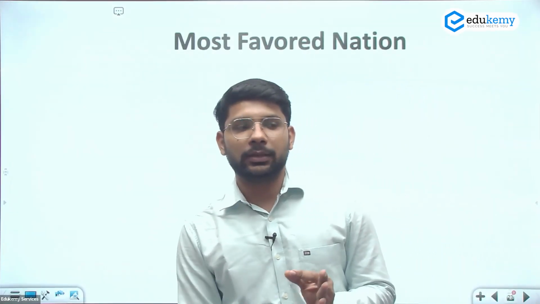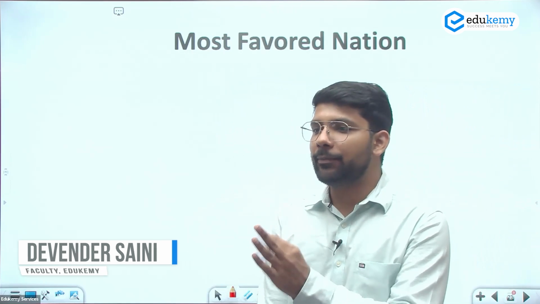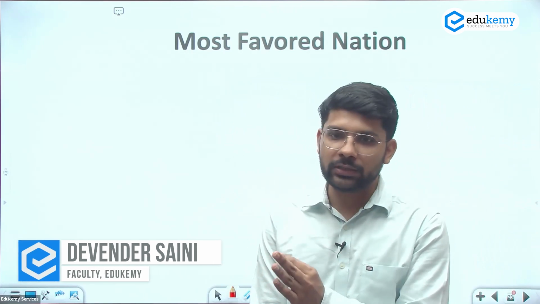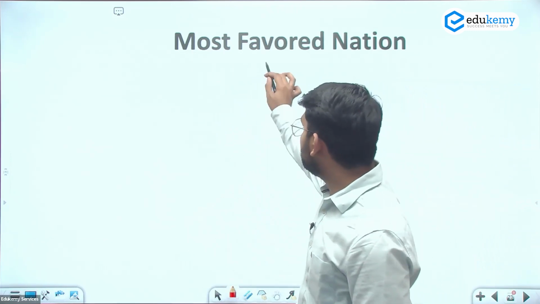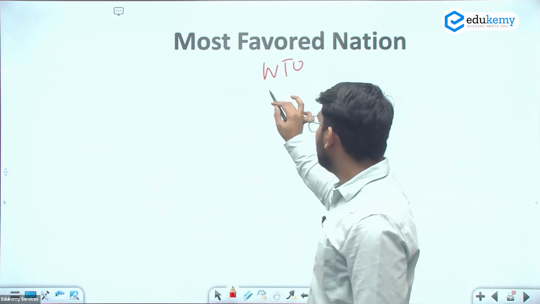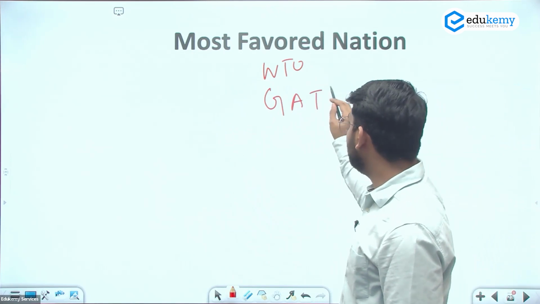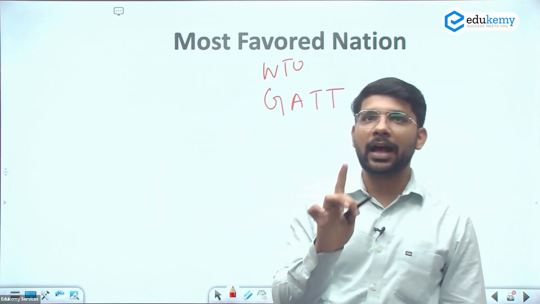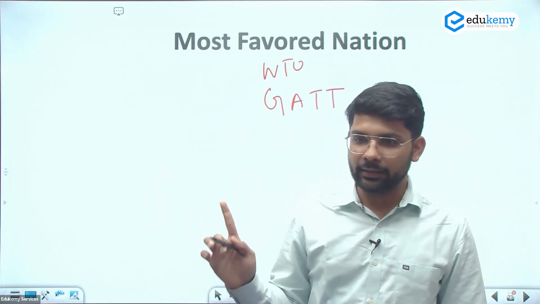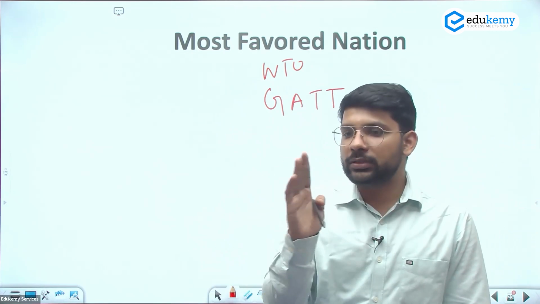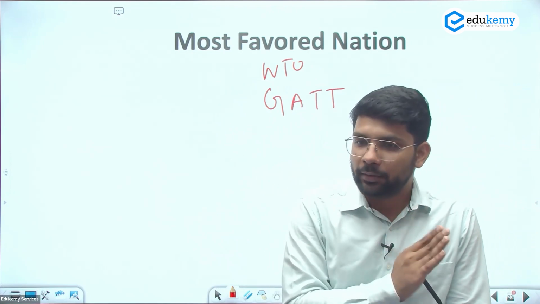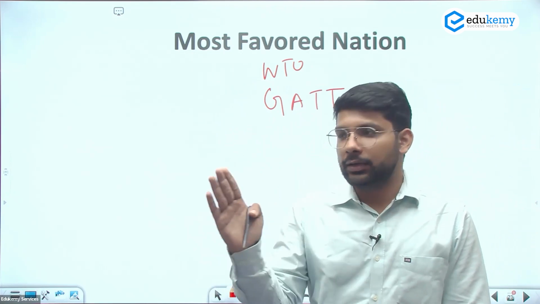Most favored nation, these are the terms mentioned under the WTO, World Trade Organization, General Agreement on Trade and Tariff. This is under Article 1 of the GATT. Most favored nations are those nations with which the country is doing trade on a specific duty structure.